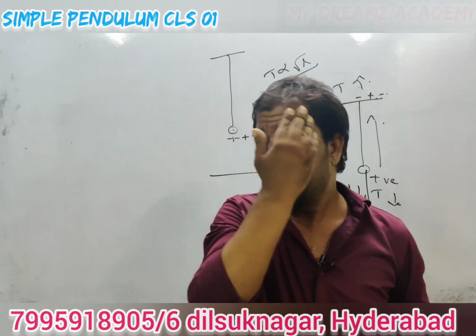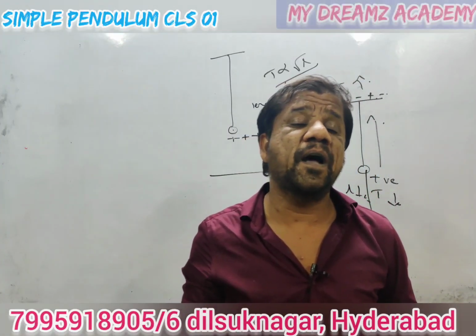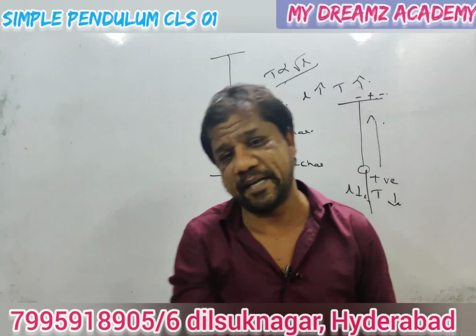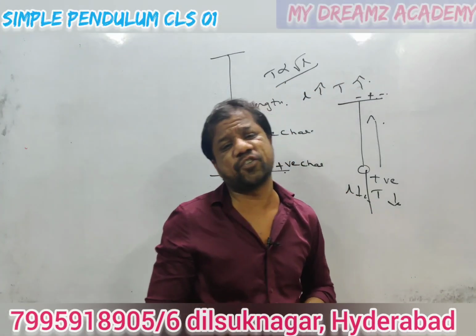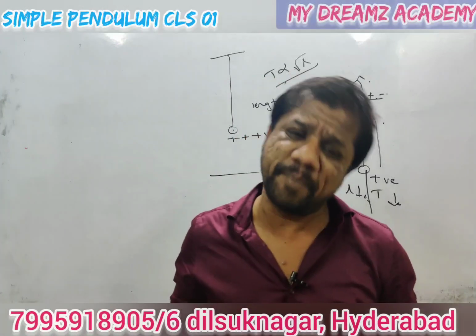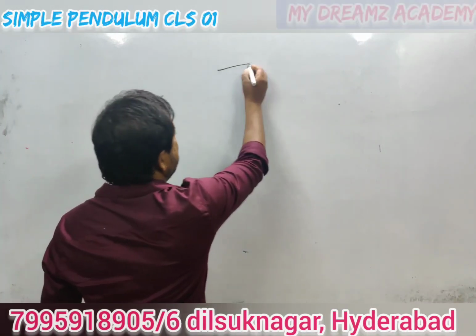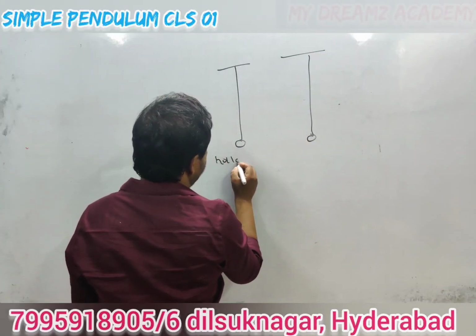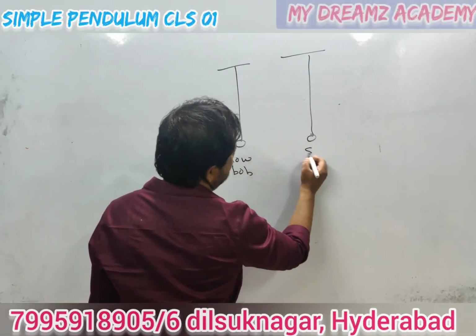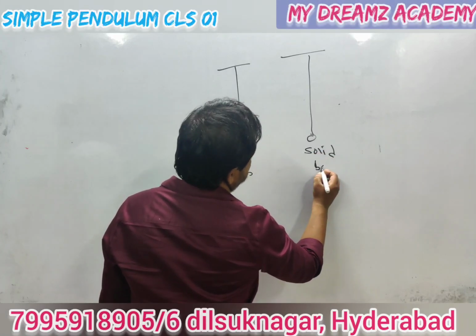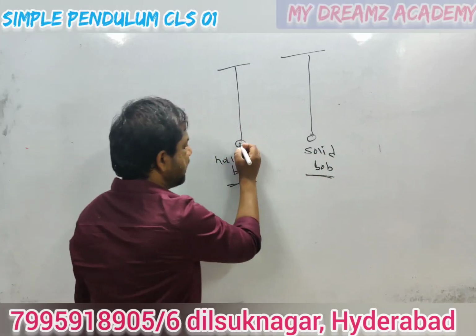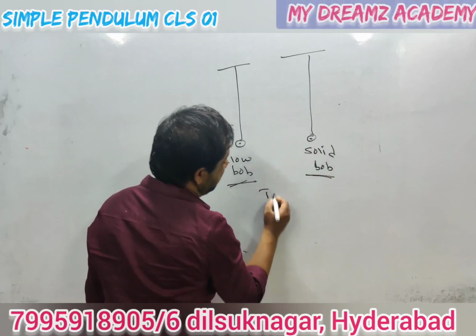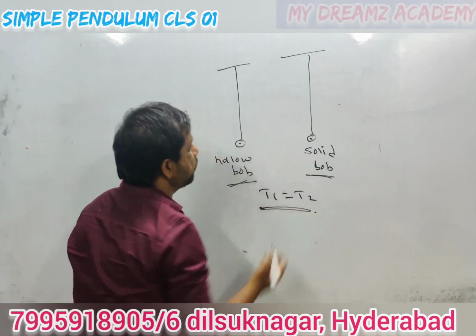Apart from this, we have one more question based on hollow spheres and solid spheres. Now let's compare the time periods of hollow spheres and solid spheres. There are two simple pendulums of the same length, but one has a hollow bob, one has a solid bob of the same size. Center of mass will be the same for both, so T1 will be equal to T2.